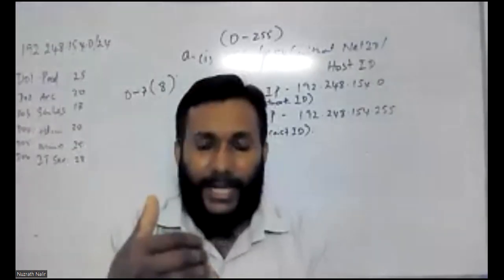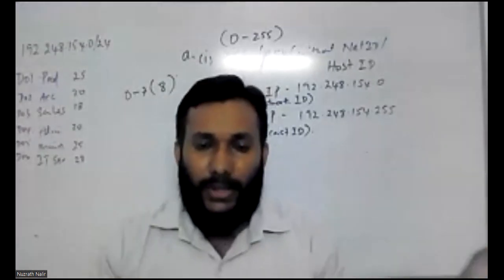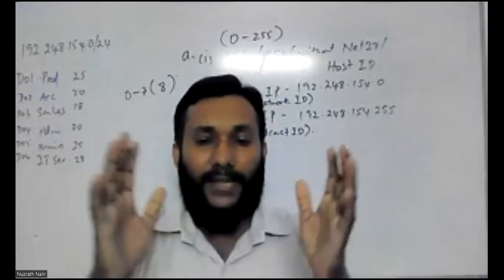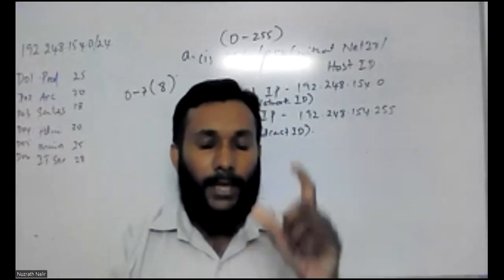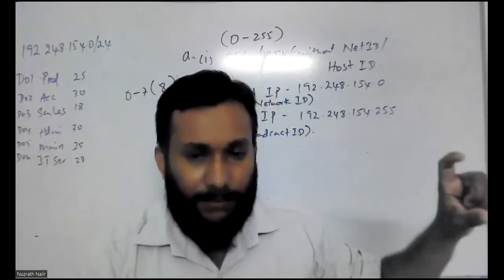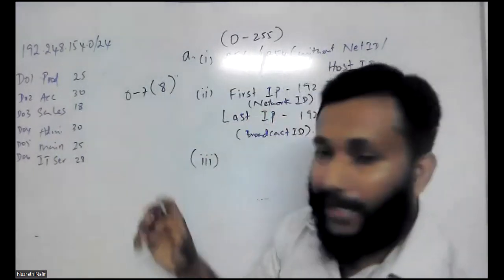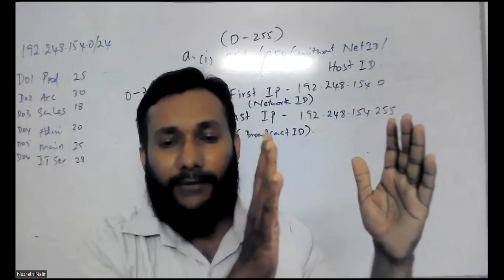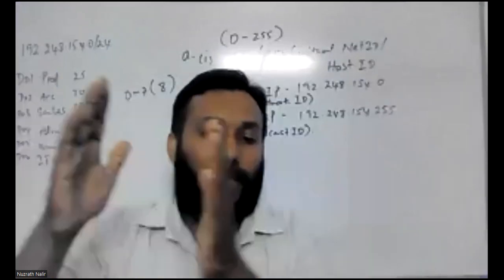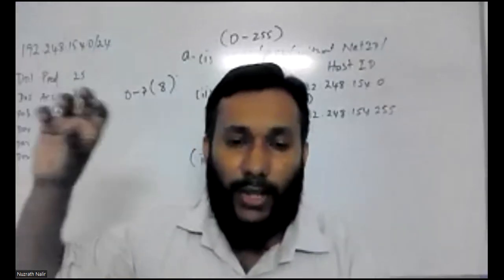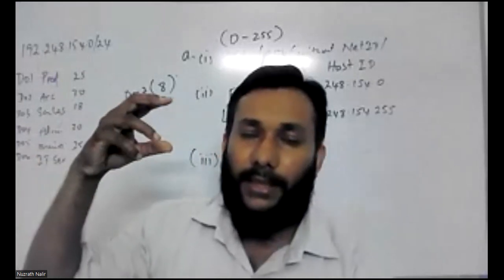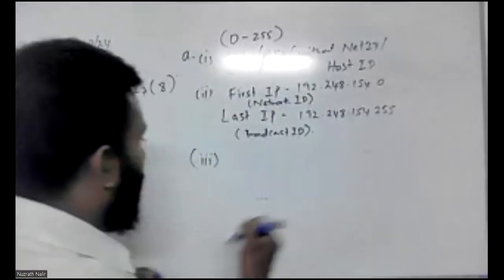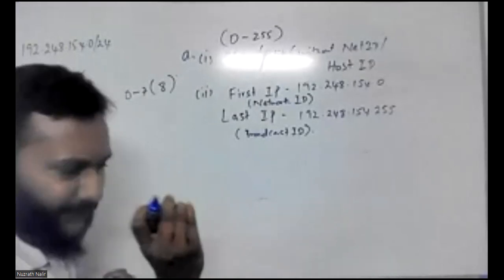In one particular network, I am dividing into subnets. The subnet mask means we can find out which area is relevant to the network ID and which area is relevant to the host ID. So here, I'll just briefly explain.